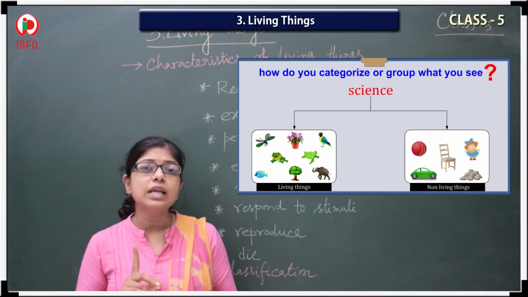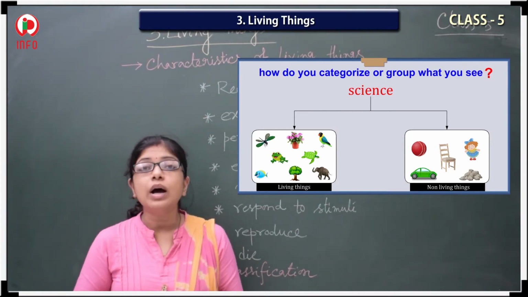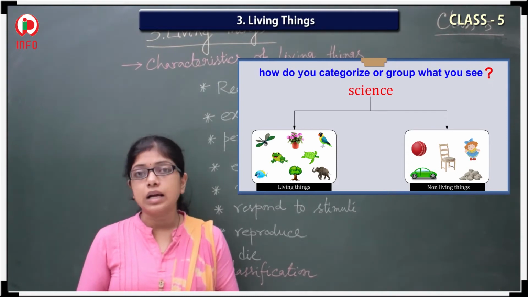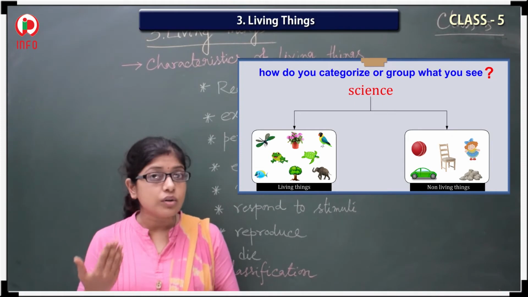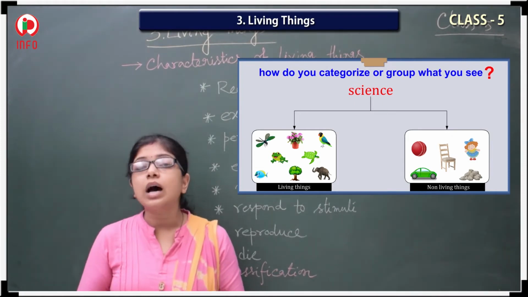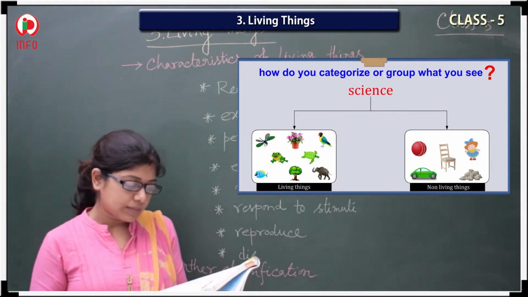So first thing, living things means those who have life. Who have life, they are considered as living things. And who do not have life, they are not considered living. Then what are they? They are non-living things. Is it?